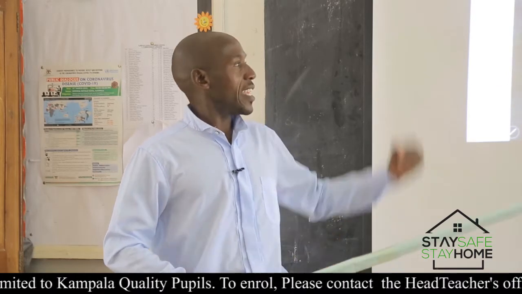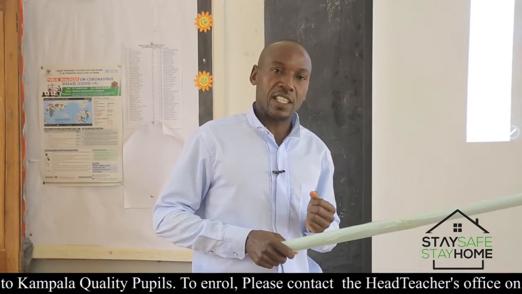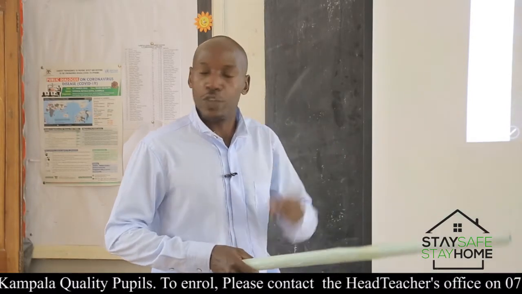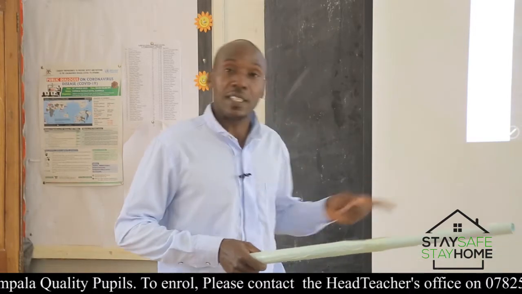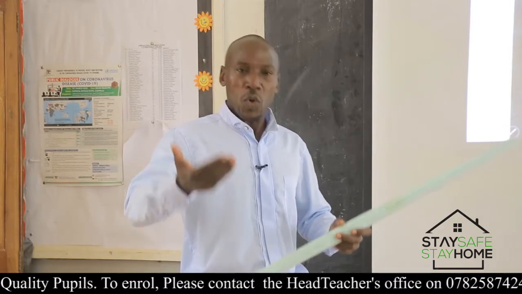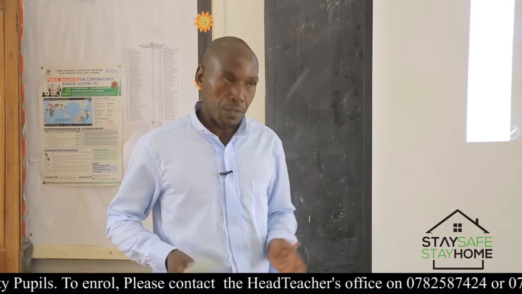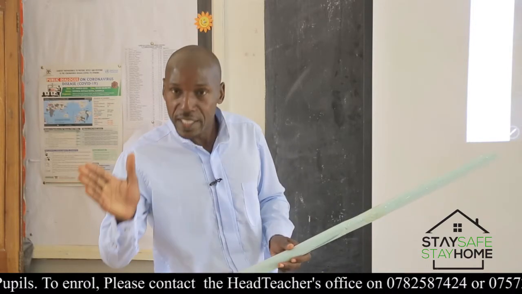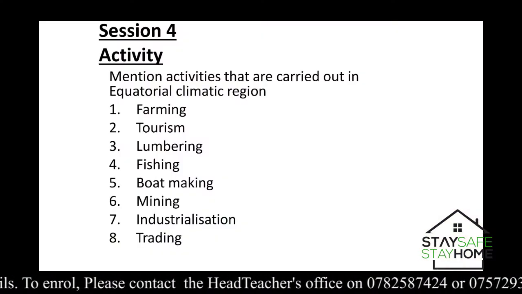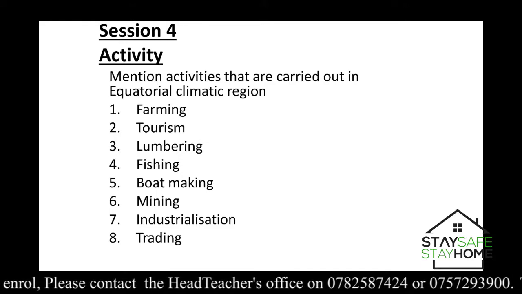Now, where there are rivers, there is another economic activity that takes place. Not one. Fishing is done. Transport is done. Tourism. Therefore, what brings all about these activities in the equatorial region? The plenty of rainfall determines most of them. There are different activities that are carried out in the equatorial climatic region, as I've said.